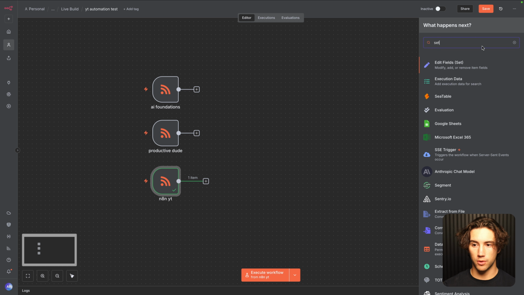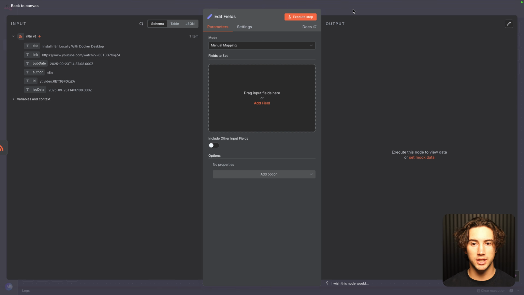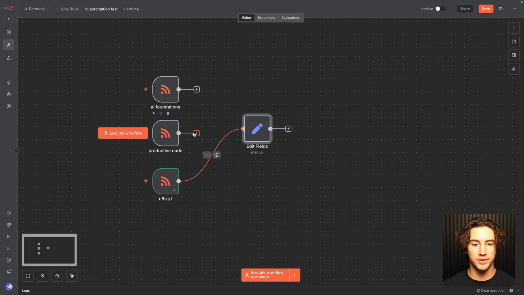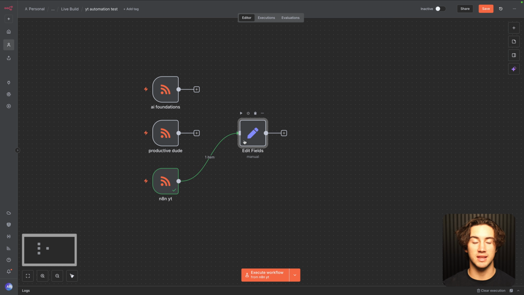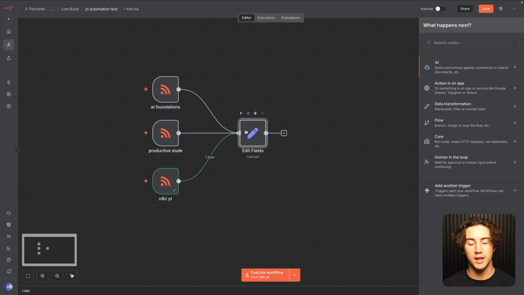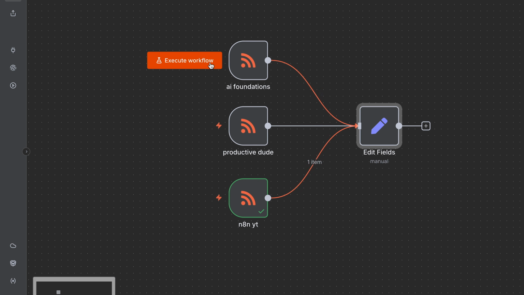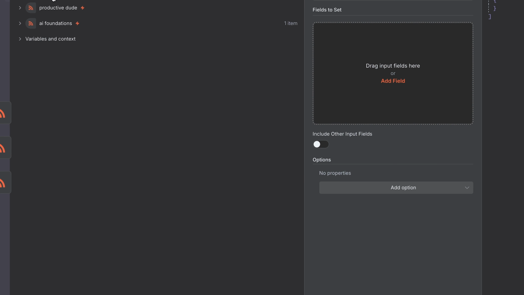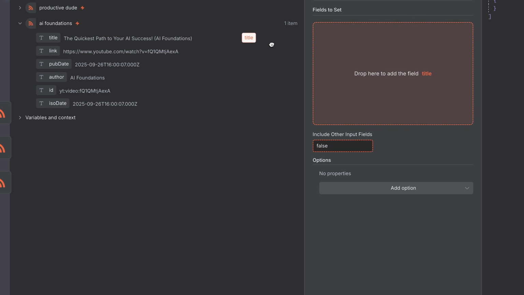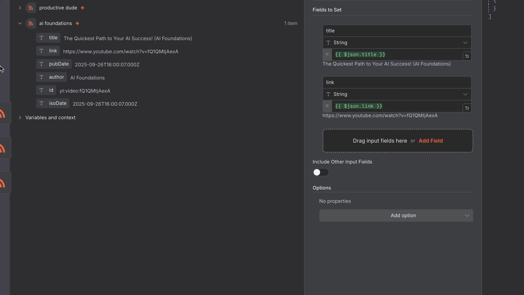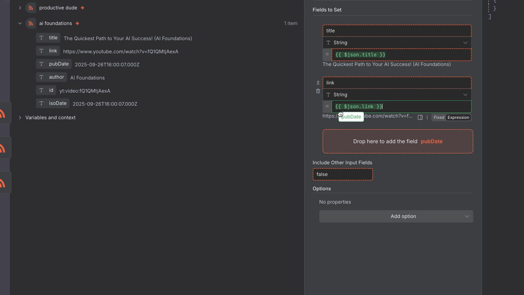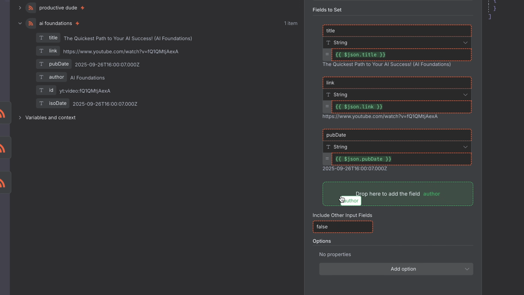So I'll go to the upper right-hand corner, I'll type in set, and I'm going to use this set node to map all of these trigger nodes to, so they all can be named the exact same thing. So I'm just going to connect all of those triggers to this set node, and then I'm going to start naming the fields. You can get some test data in by just executing one of the workflows and then double clicking, and then you can find it and just start dragging in the fields like this. We can rename them a little bit later. I'll drag in publish date and author.